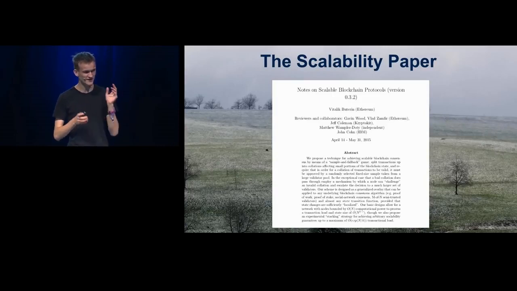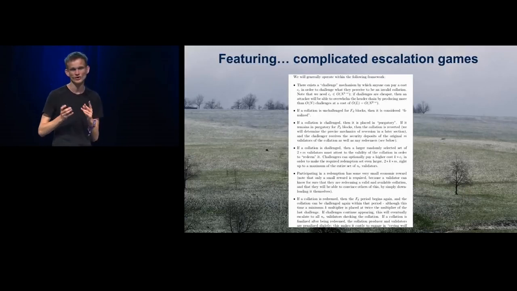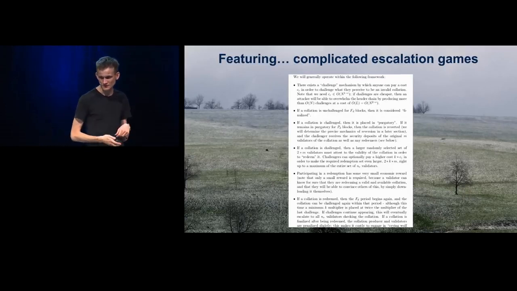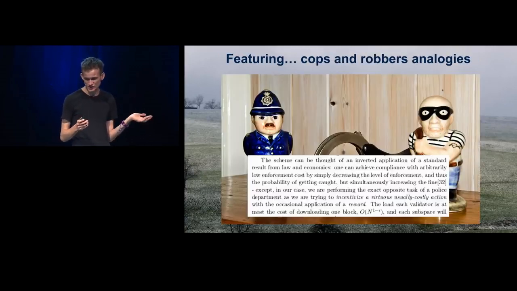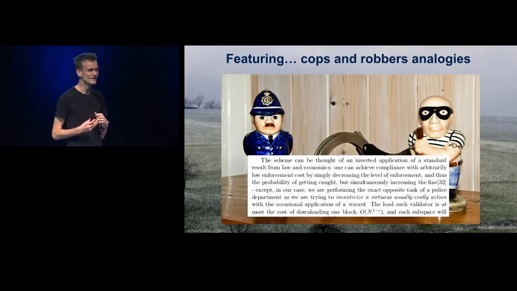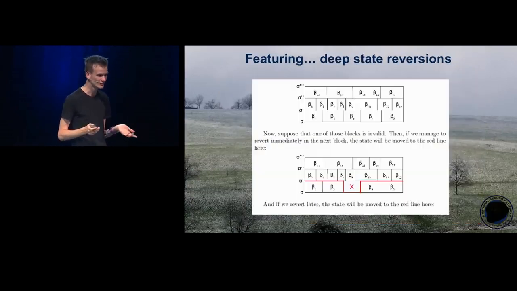There was also this scalability paper that we tried to do back in 2015. And this tried to formalize the idea of quadratic sharding, super quadratic sharding, but it was very complicated. It had these very complicated escalation games. A lot of them were inspired by ideas of how escalation works in court systems, an analogy that I know Joseph with Plasma really loves to use as well, but we tried to use it for the base layer.